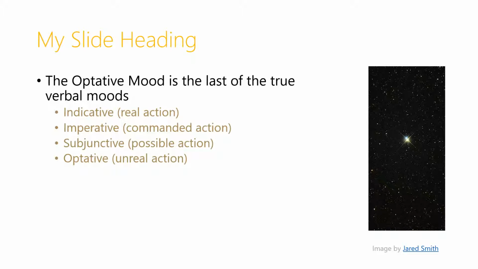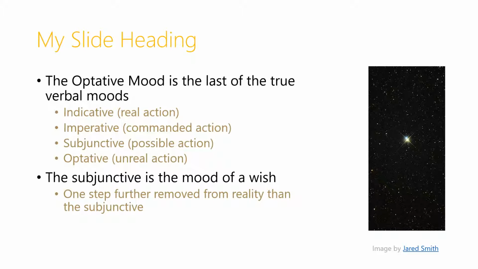We started with the indicative, which speaks about real action, or at least action that's being considered to be real from the standpoint of the speaker. The imperative is action that hasn't happened but is being commanded. The subjunctive deals with possible action, and the optative is dealing with unreal action. It's like the subjunctive, but further removed from reality.